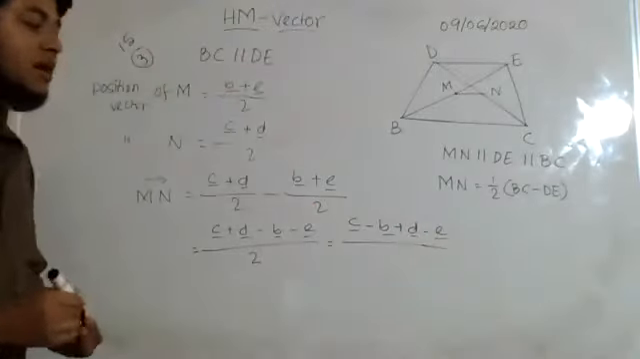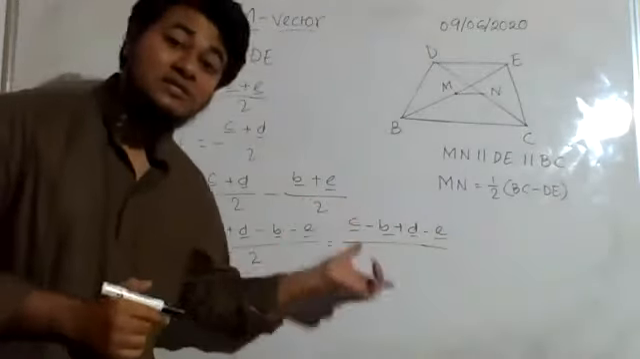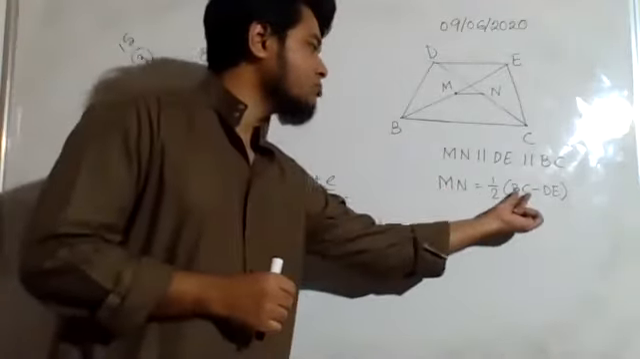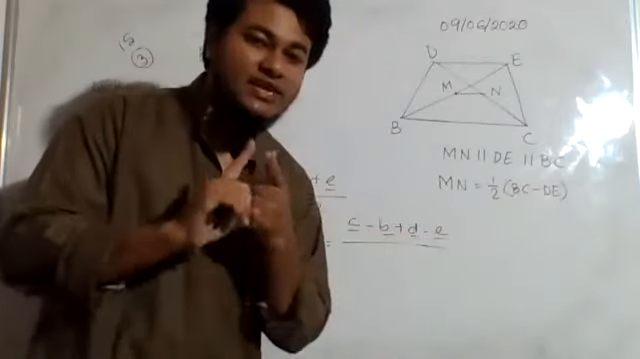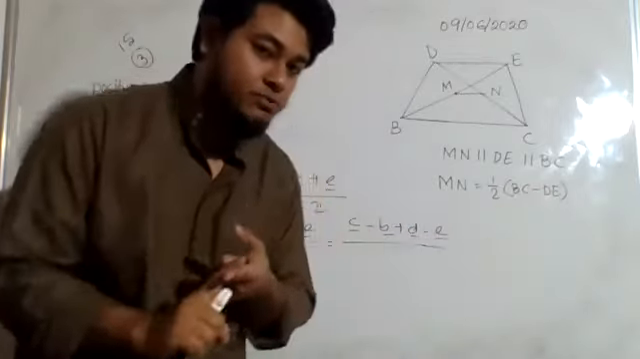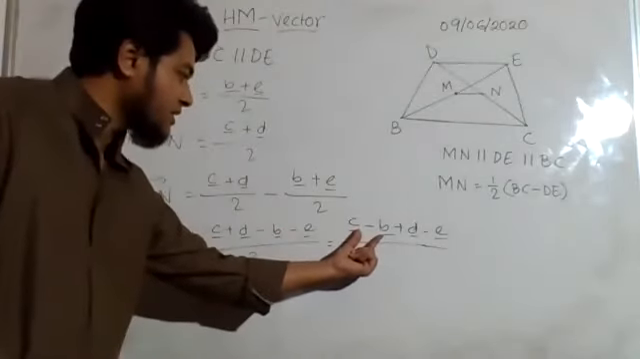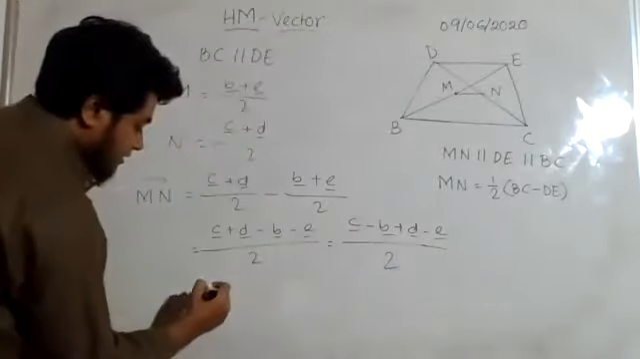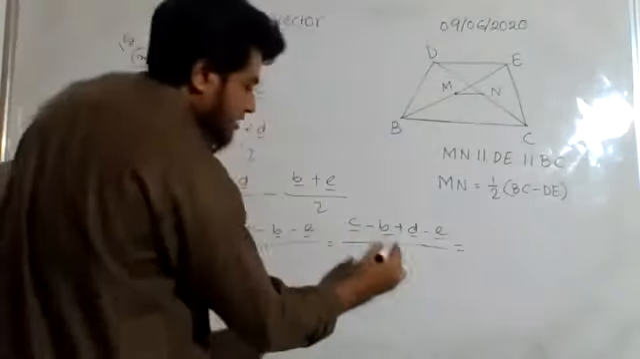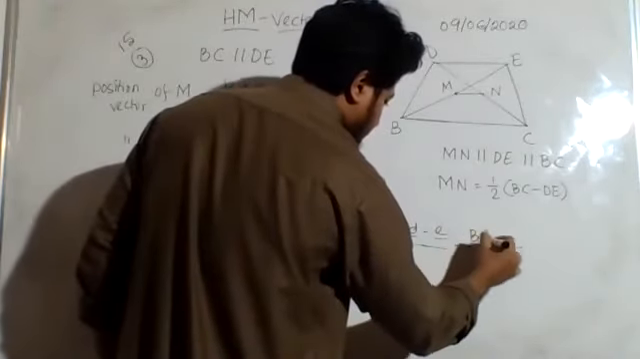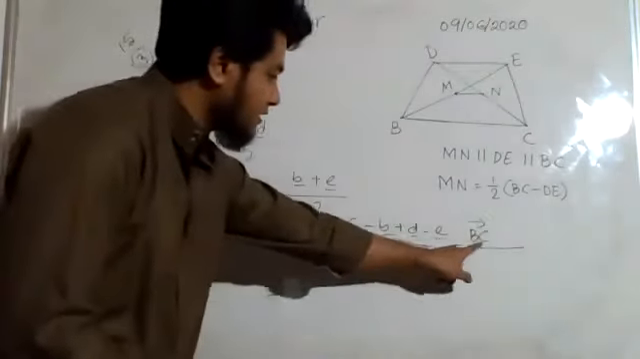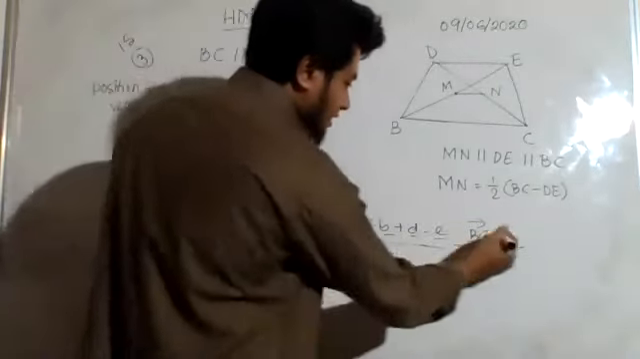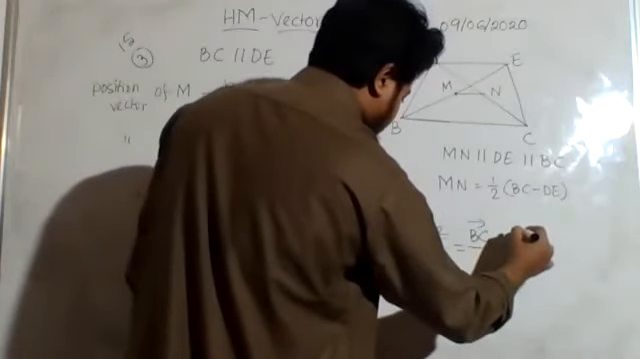Now you might ask, sir, how do we understand that we have to arrange it in this particular way? Because we are trying to prove MN is equal to BC and DE. That means B and C should be together, and D and E should be together. So here I have brought C and B together and D and E together. C minus B is equal to BC, right? C first, B later. Then DE can be written as ED.